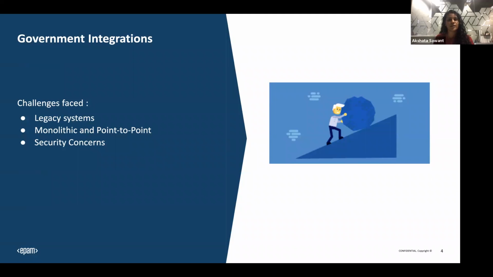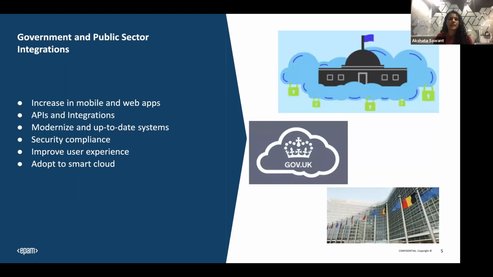These are some of the things keeping government and public sector organizations away from adopting the latest technologies. But in practice, it is the need of the hour that they move to cloud technologies so that they can deliver better results. And why do we need them?